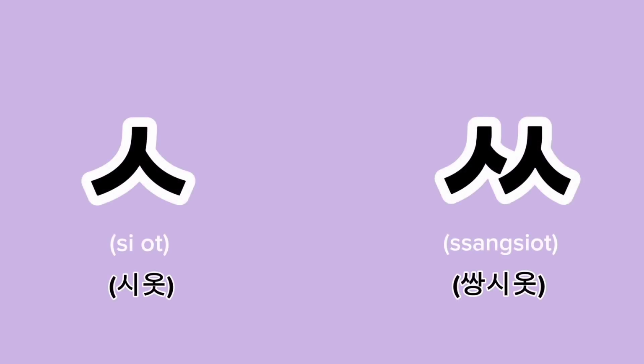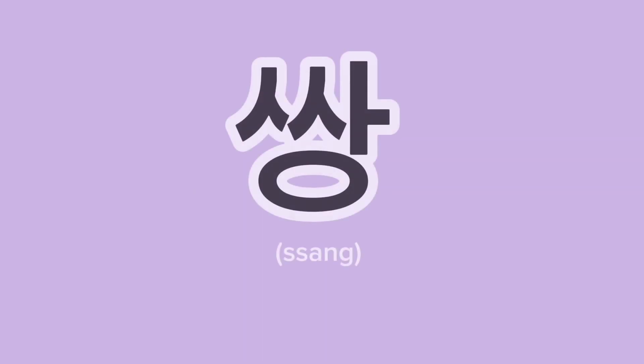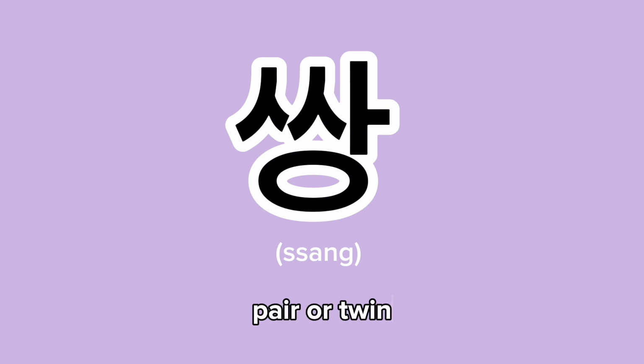When shiot is doubled, it becomes sang shiot, and it has a sa sound. You have already seen an example, sang. Sang means pair or twin.